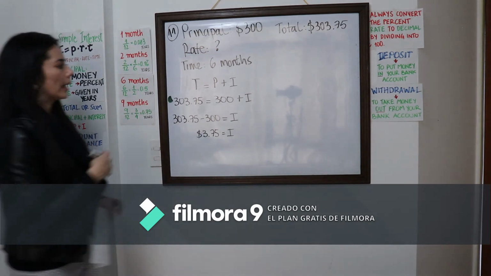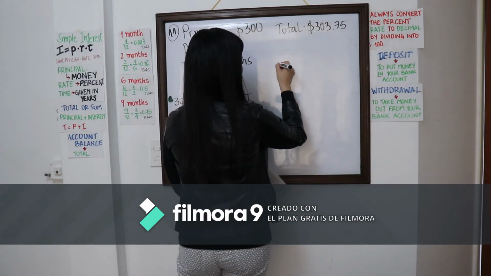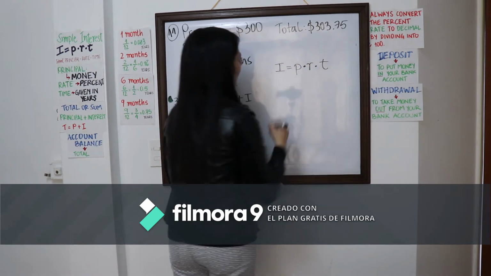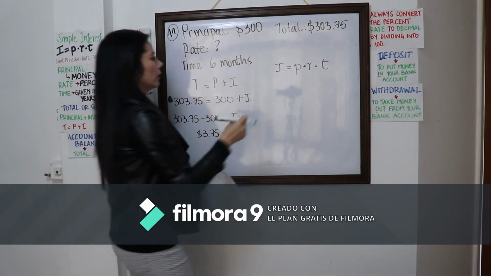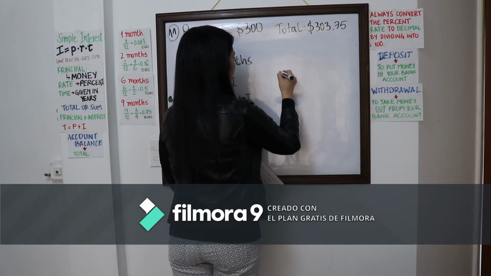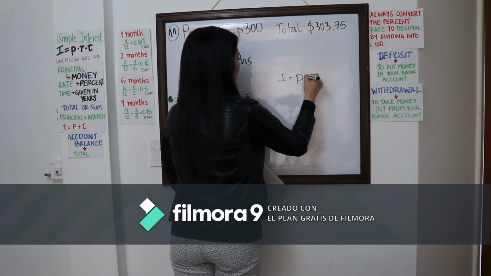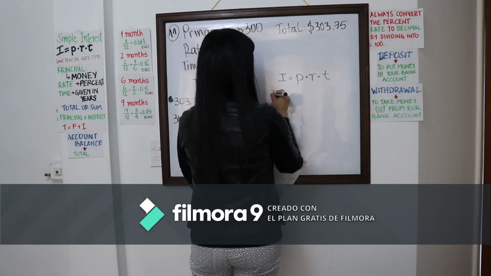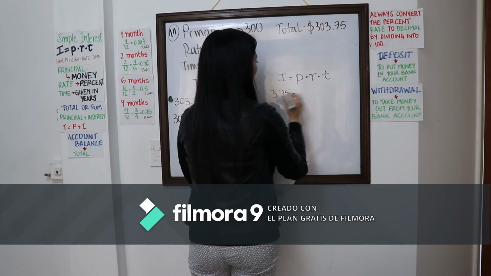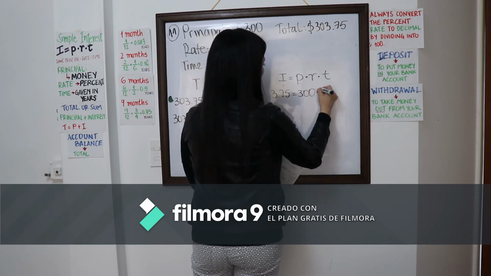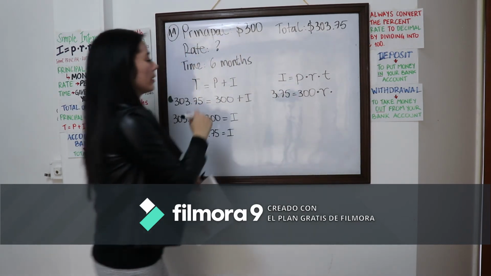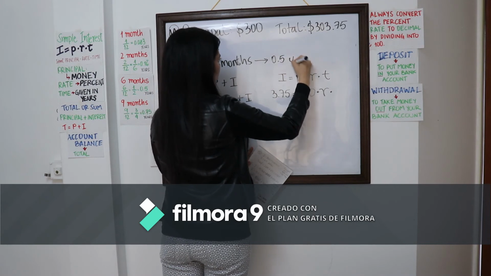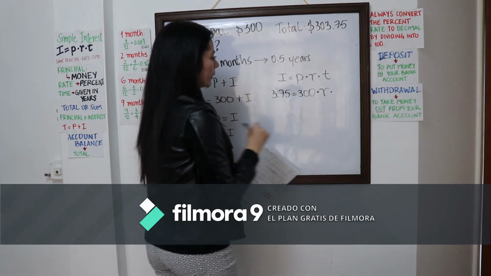Now with that, I can use the other formula, the simple interest formula. And then again, I'm going to replace all the data I already have. So I do have the interest, it's $3.75. I do have the principal. I don't have the rate. And the time is given in months. So first we need to do the conversion, which we already have, so it's fine.